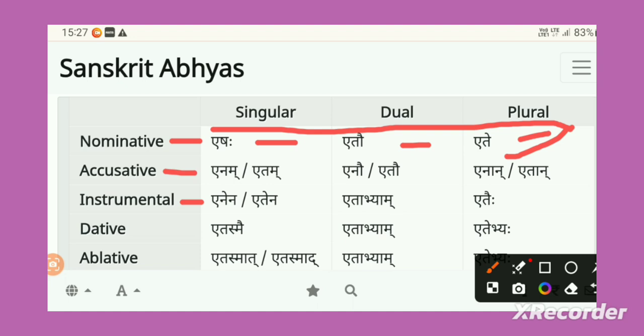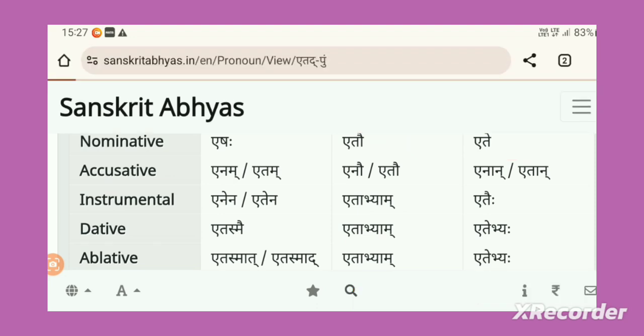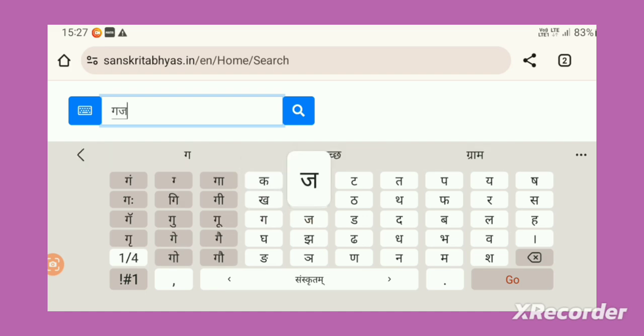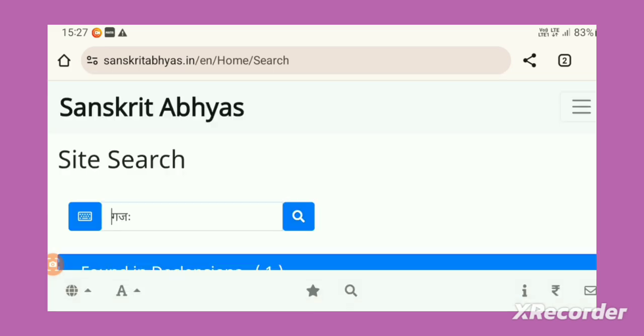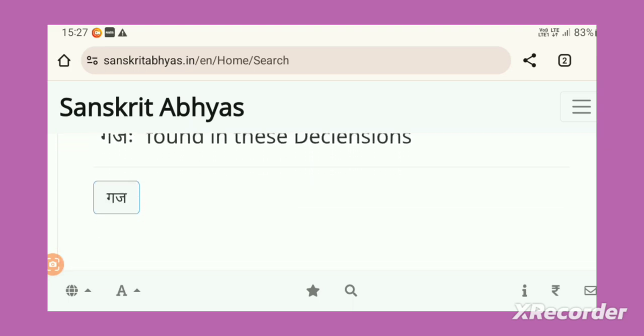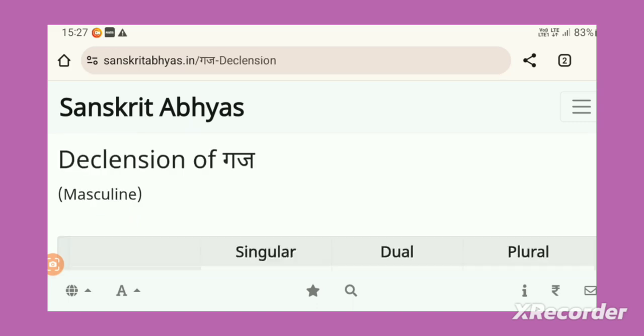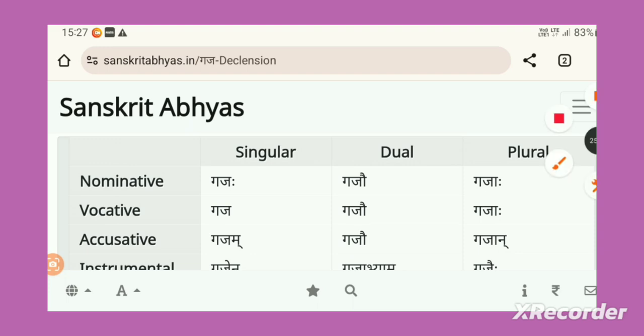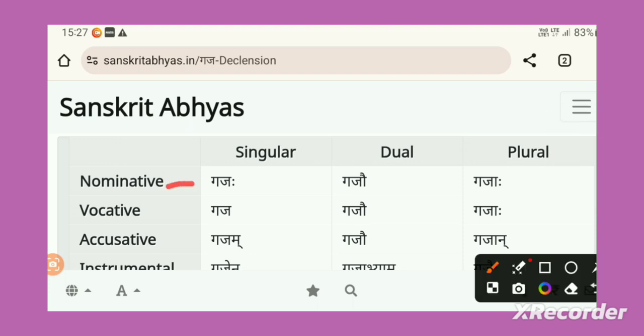Coming to the elephant, how do you need to search? Elephant means Gajaha, right? So search for the forms of elephant. Gajaha. If you search this, you are able to see Gajaha forms also. See this, found in declension. You got the result, right? Click on this. You are able to see the forms of Gajaha, elephant also. Now, Pradhama vibhakti, first case. Gajaha, 1 elephant. Gajau, 2 elephants. Gajaha, multiple elephants. So you need to note down these forms.